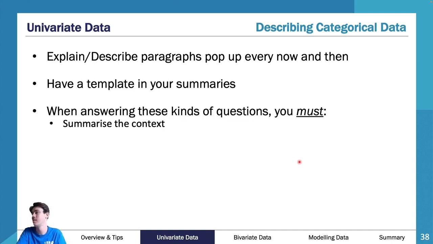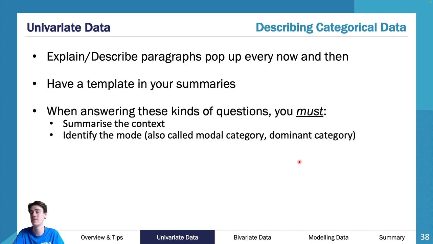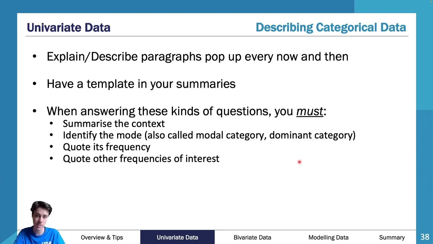So you must essentially summarize the context of the data. That's always the first thing that I think you should do. You should always summarize what is going on in your data. So give some context. What is it? What are we actually measuring? Or what are we counting? What are we taking the frequency of? What's going on? Obviously you won't be measuring and counting because you're using categorical, but nonetheless, you're saying, all right, I'm getting the frequency of the type of pets people have in my class. You want to identify the mode, so usually the most dominant category, and then quote its frequency, and then quote other frequencies of interest.